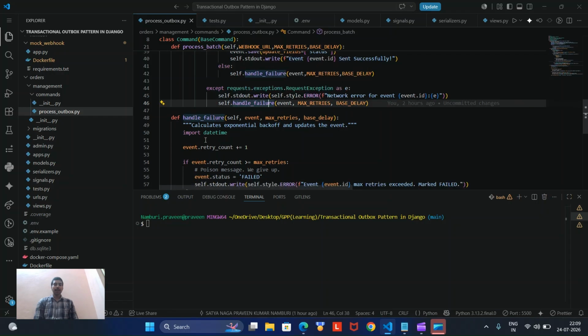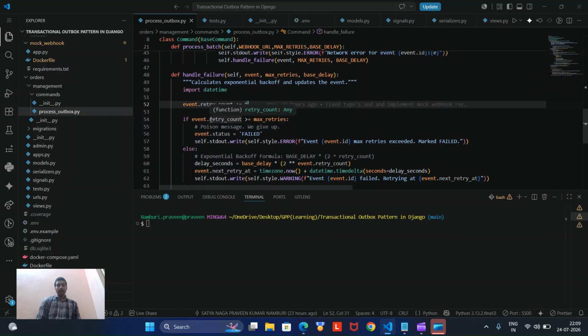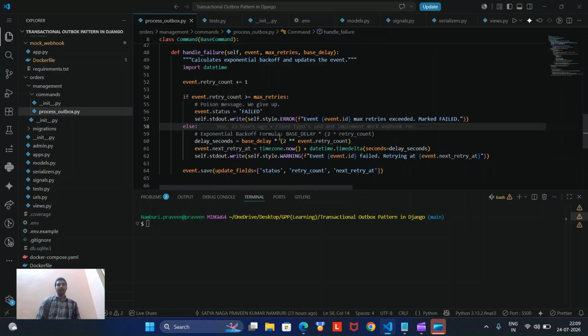Let's see what this handle failure does. It calculates the exponential backoff and updates the event. So we are importing datetime, and we are incrementing the retry count by 1. If the retries are more than the maximum retries, we set the status to failed because we don't want our system to get into an infinite loop. So that's why we are adding this constraint, and we print that the maximum retries exceeded and marked as failed.